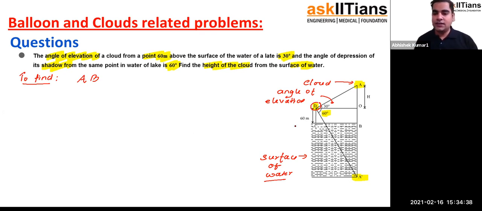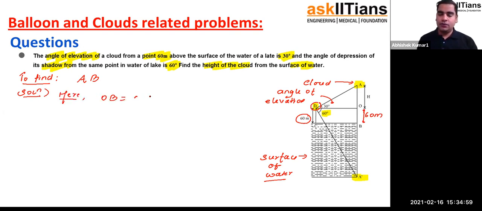What is the interesting thing to note here? CD is given as 60 meter. And because CD is 60 meter, it is very clear that OB is also going to be 60 meter. Let me write it here. You have CD. Here you have OB, that is same as CD, and both of them will be equal to 60 meter.